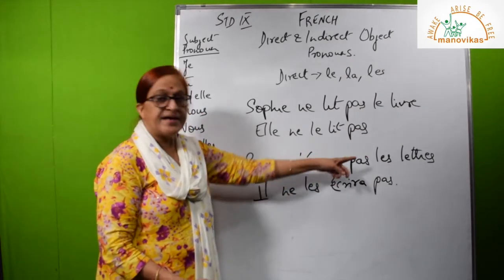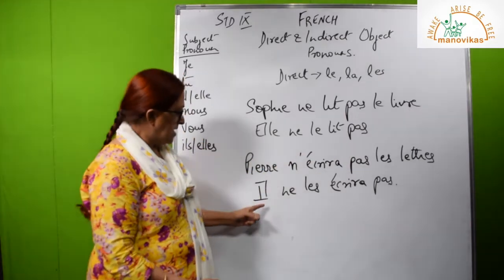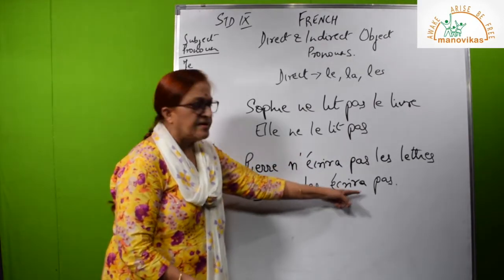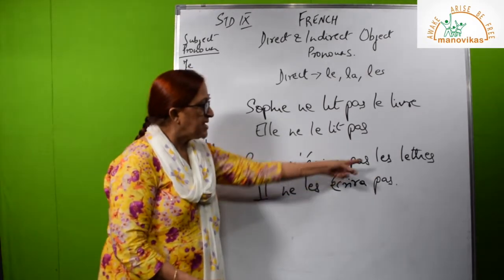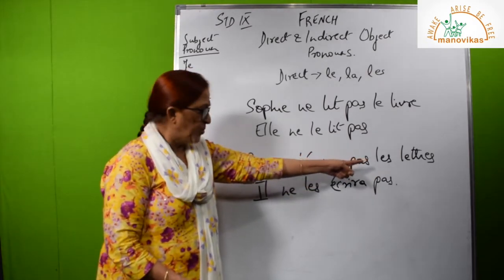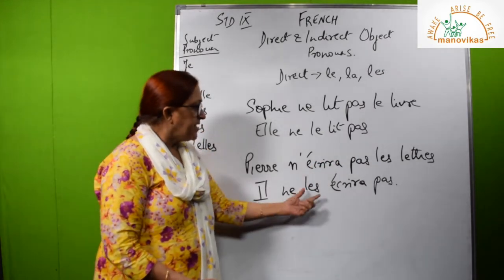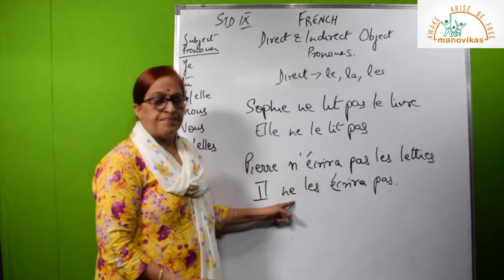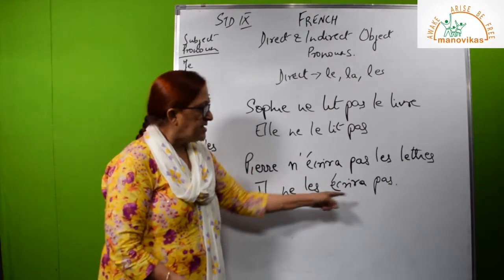Pierre will not write the letters. What will he not write? The letters. So, il ne les écrira pas. So again, it is les, because letters are many, plural. So la became le. But where did the le come? Just before the verb, and before it ne came. So ne and pas are enclosing the object and the verb.